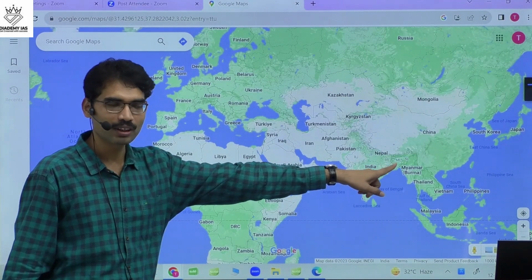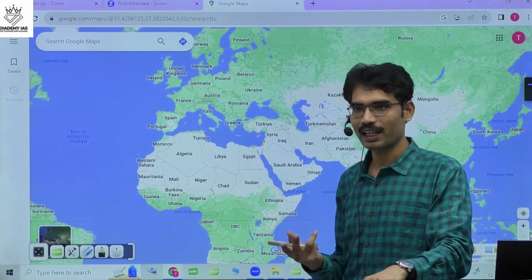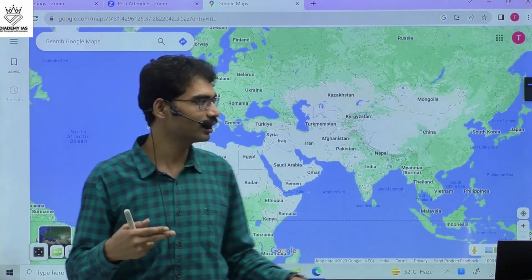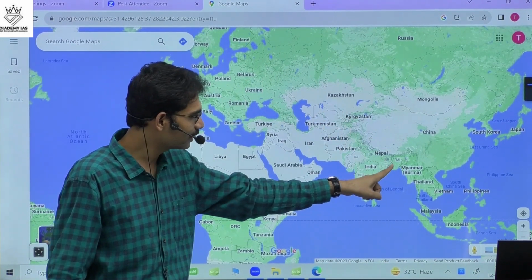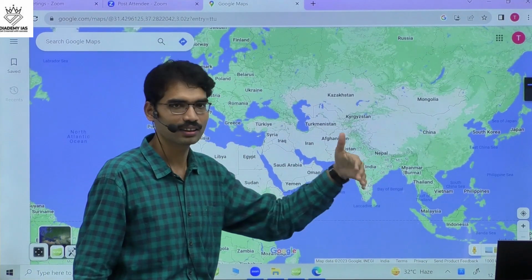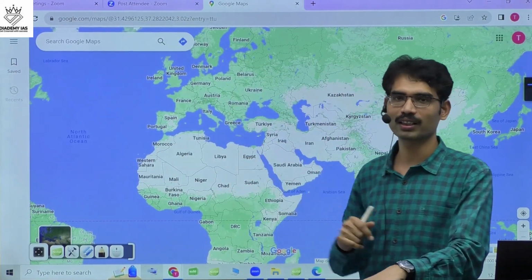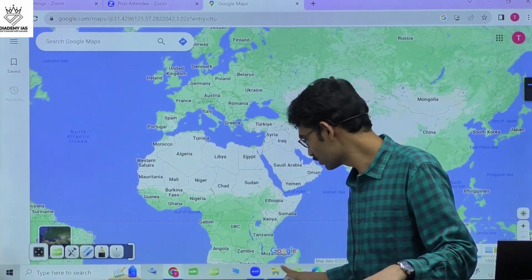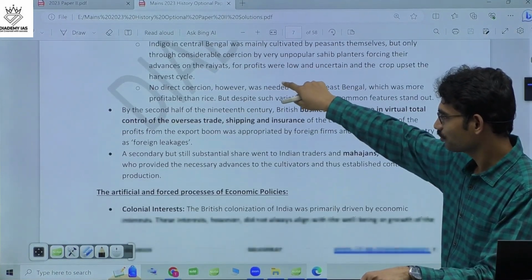And here they brought new revenue policies and they forced peasants to pay in cash, and to come out of the poverty, peasants were forced to go for commercialized crops, cash crops, and in this way Indian peasants integrated with the world market, and commercialization of agriculture emerged. But unfortunate events, like whenever scarcity of food grains were there, it led to so many famines in India. But here we have to just focus on the pattern of commercialization.